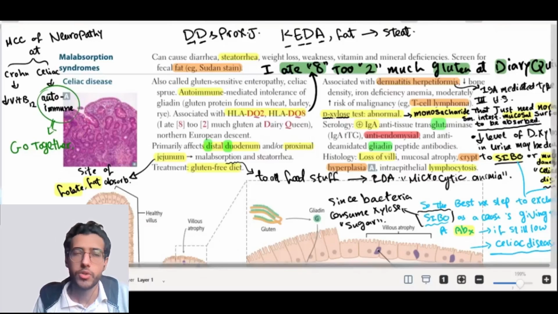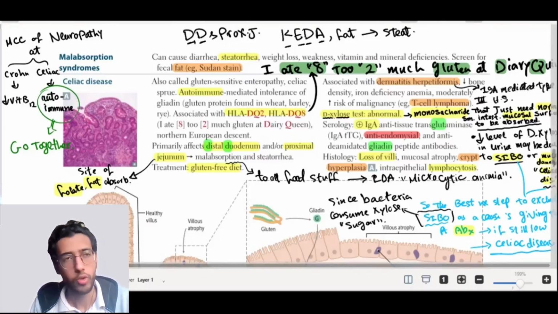Okay, so I will ask you a question. What about vitamin B12 absorption in a patient with celiac disease? Is it normal or abnormal? Normal. Why? Because vitamin B12 is absorbed at the terminal ileum.